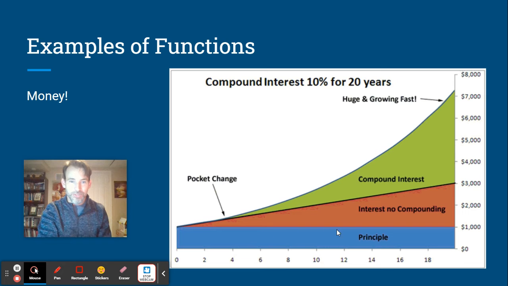Here is something that talks about compound interest. This is a line. This is interest with no compounding. That's like the simple interest that we talked about in the cryogenic freezing, right? So it makes a line. Here is compound interest, which is actually exponential. It grows faster the bigger it gets. All right. So yeah, also functions. These relate amount of time to how much money you've got. So time is money. You've heard this before. Here's a picture showing you time is money. All right, let's carry on.